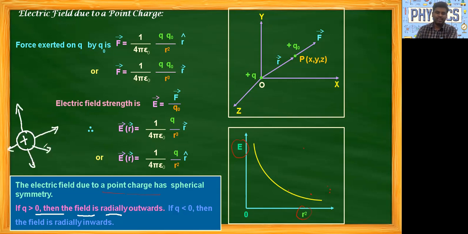That is if Q is greater than 0. And if Q is less than 0, that is negative, the field is radially inward. That's why the electric field and force direction also change for a negative charge. The electric field and force direction are the same here, and opposite there. We discussed that previously.